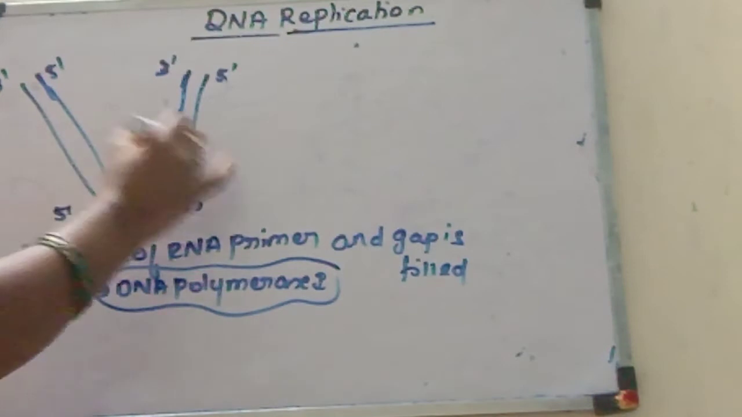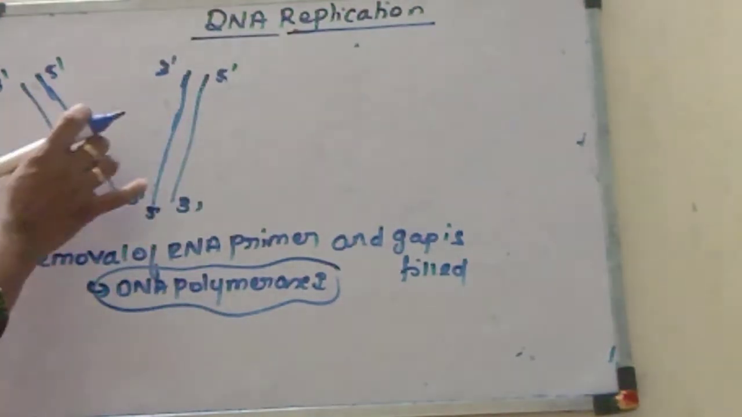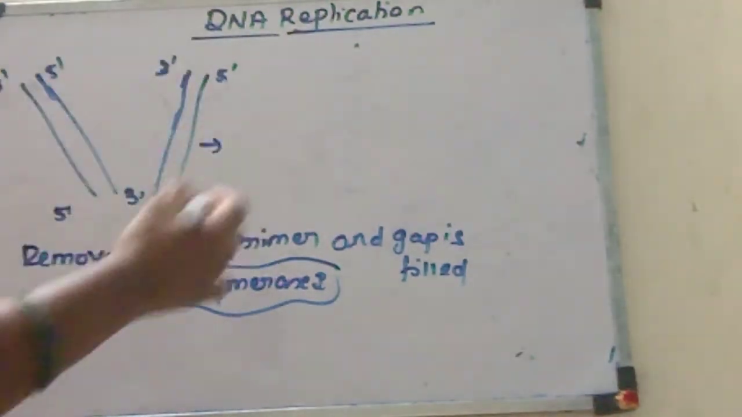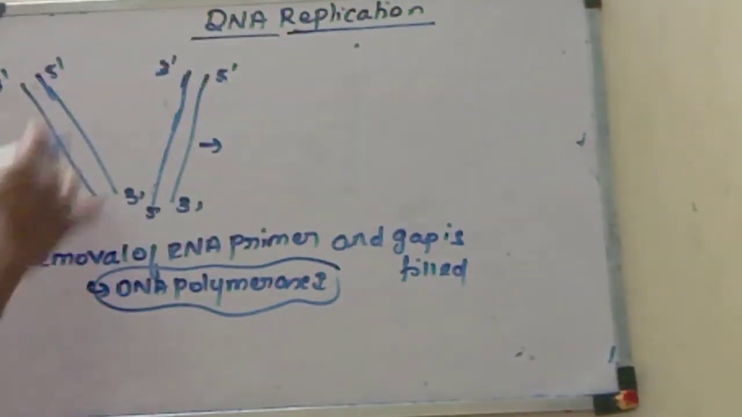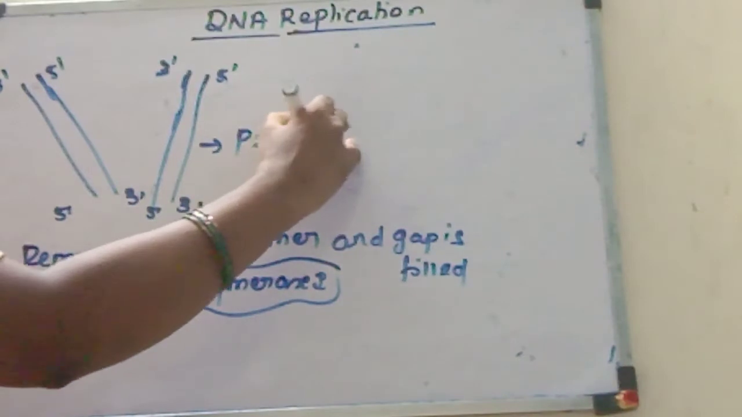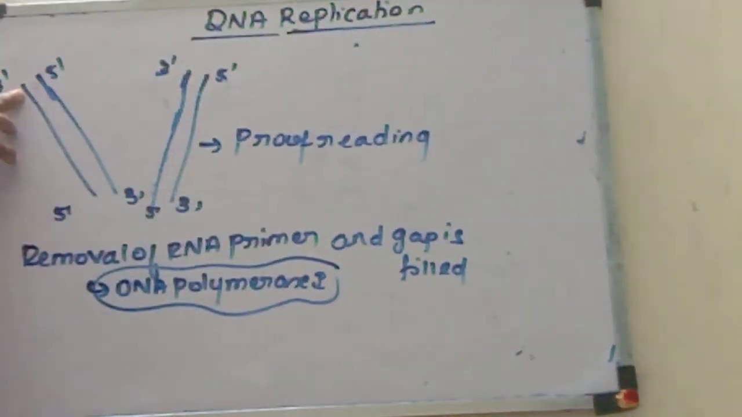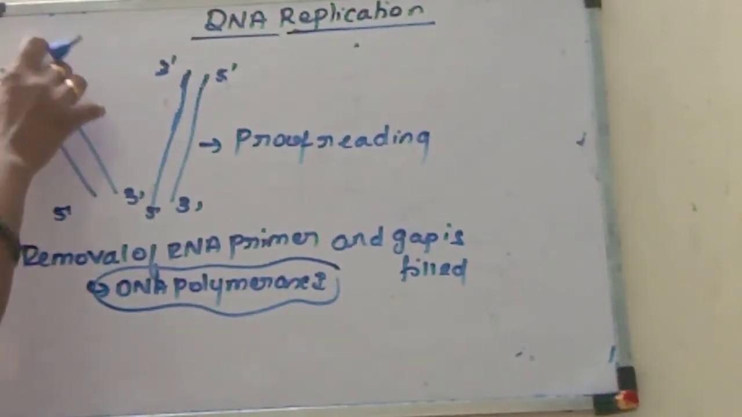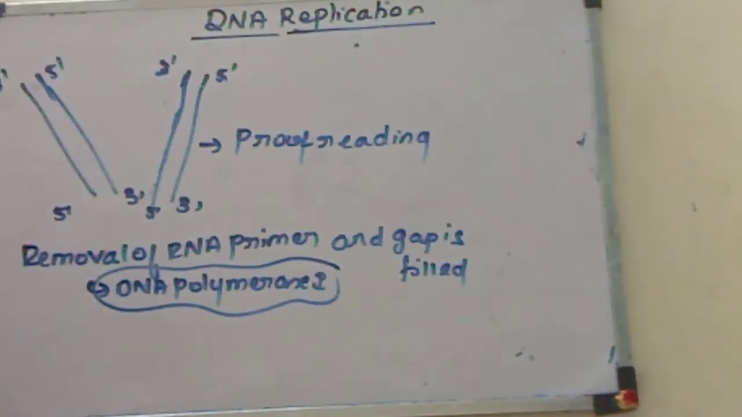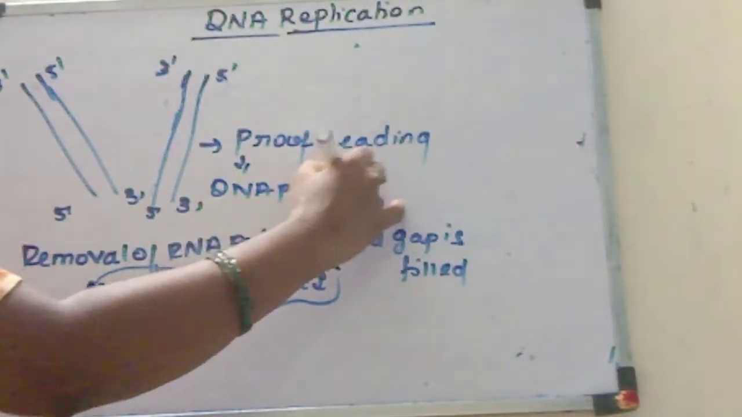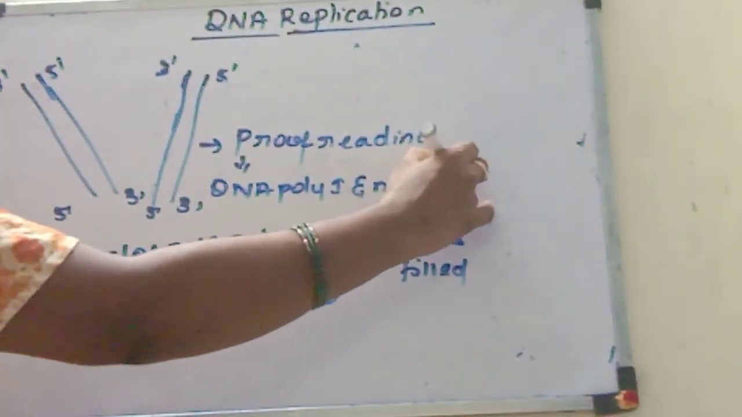So now we got 2 strands. Okay, from 1 DNA we got 2 DNA. Okay, 2 copies of DNA. Then after completion of DNA replication, the proofreading. So proofreading is also very important. Proofreading means checking whether here A means here it is T, here G means whether it is C. So it will check whether all the base pairs are correctly paired, matched or not. The proofreading is also done by DNA polymerase 1 and nuclease enzyme.